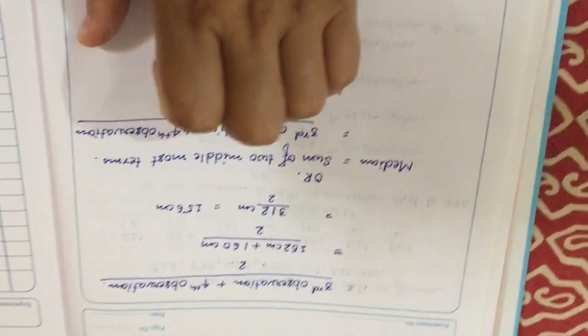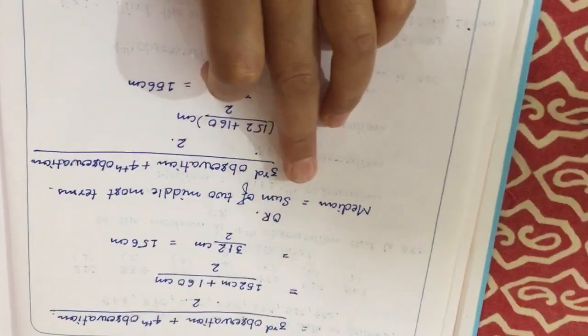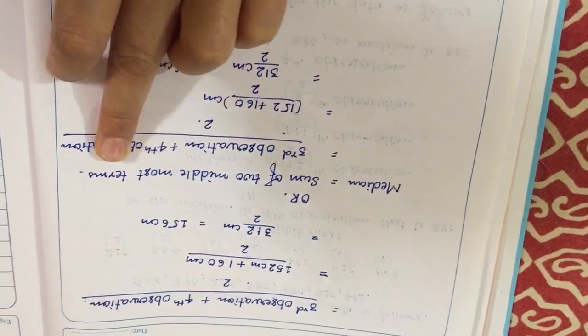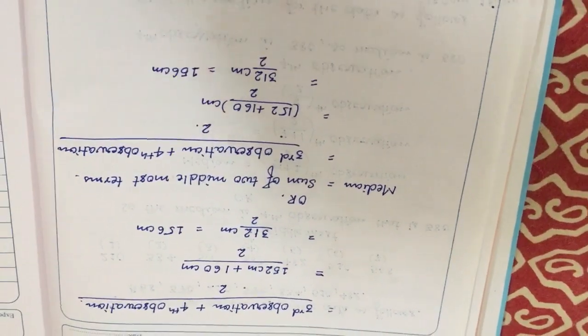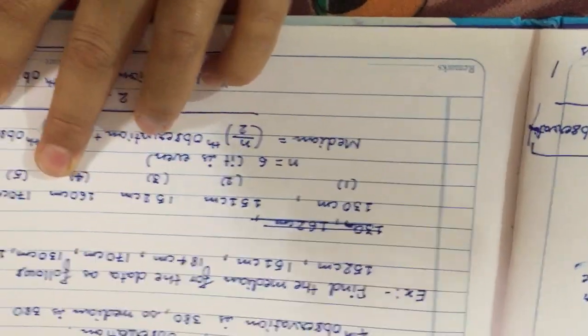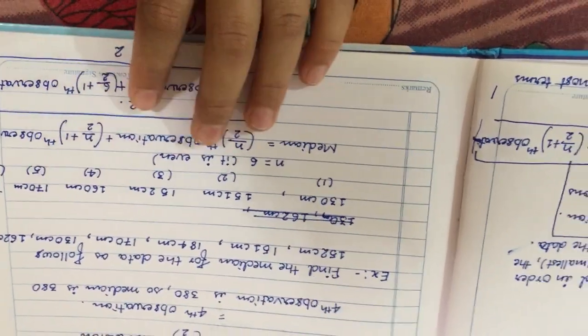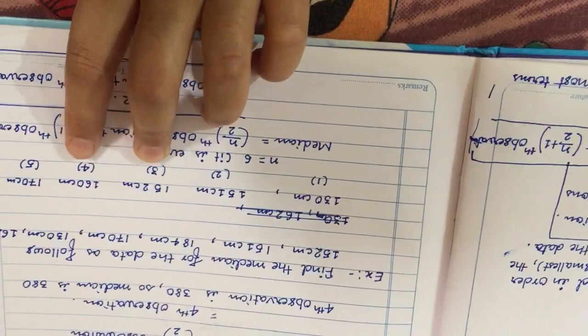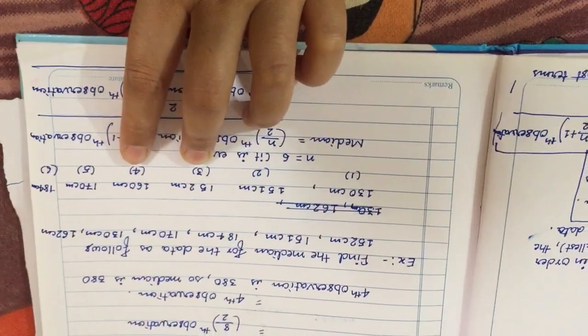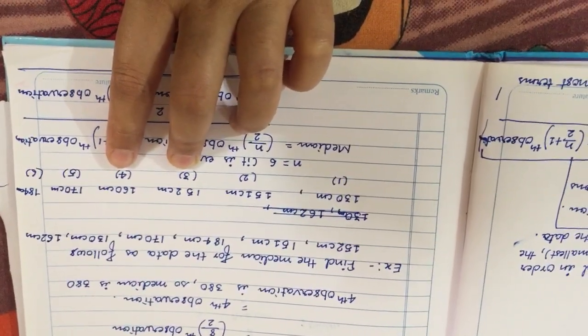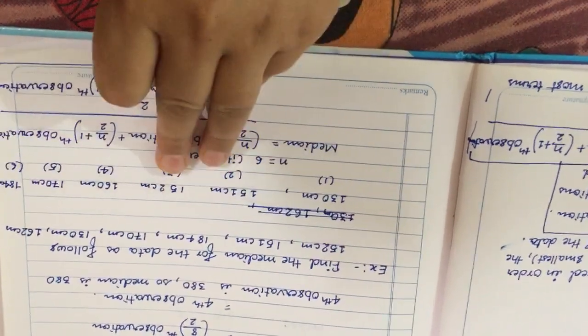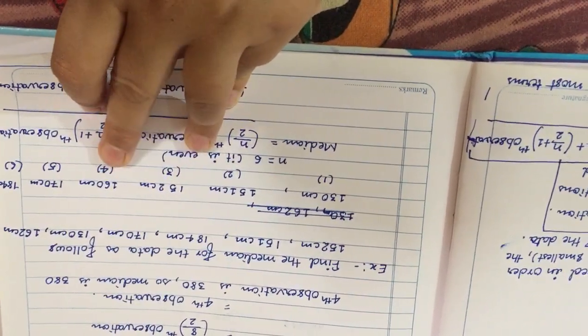Okay. Now the second way is median equals the sum of the two middlemost terms, divided by 2. We have to take our two middlemost terms. In this question, there are 6 terms, 6 observations, and the middlemost terms are the third and fourth. Now we have to add these and find their mean.